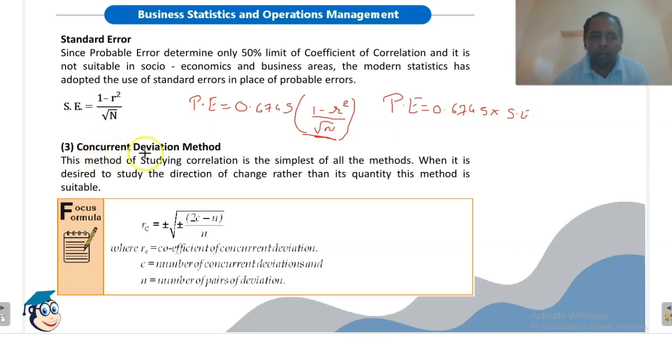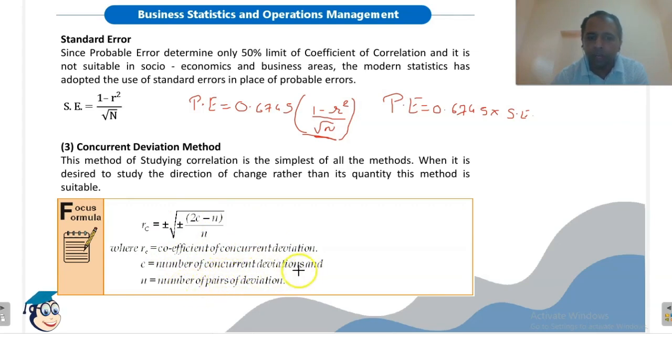Now another method is the concurrent deviation method. This method of studying correlation is the simplest of all methods when it is desired to study the direction of change rather than quantity. If we are interested in calculating only the direction of change, that is whether the correlation is positive or negative, then we can use this method. The coefficient of concurrent deviation, RC, is plus or minus the square root of plus or minus (2C minus n) divided by n. Here RC is the coefficient of concurrent deviation, C is the number of concurrent deviations, and n is the number of pairs of deviations.